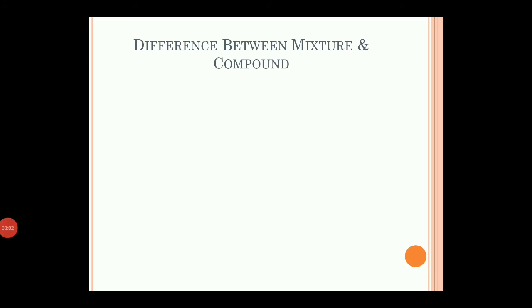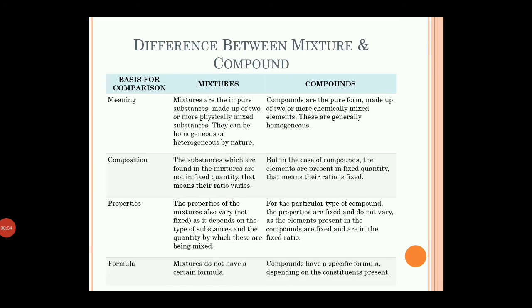Now, difference between mixture and compound. Here the basis of comparison is given in one column, and what are the differences between mixture and compound on that basis of comparison. First of all, what is the meaning of compounds and mixtures? Mixtures are impure substances made up of two or more physically mixed substances. They can be homogeneous or heterogeneous by nature. In the previous slides we have learned that the mixtures can be homogeneous or heterogeneous.